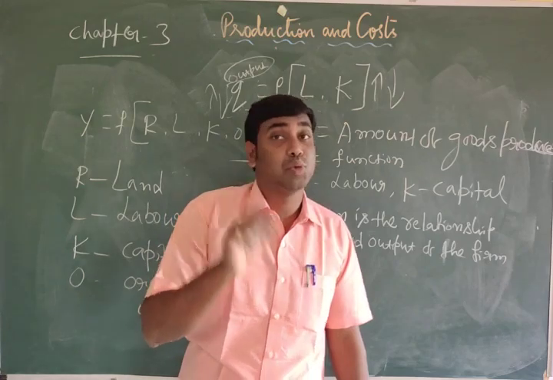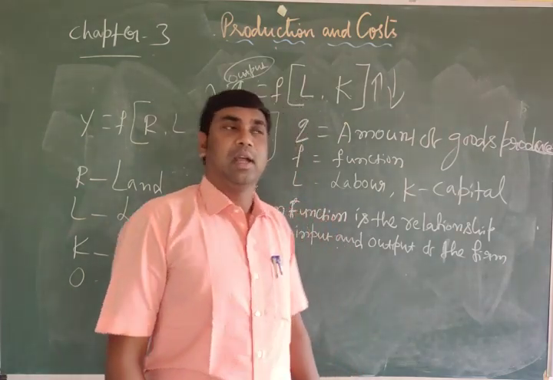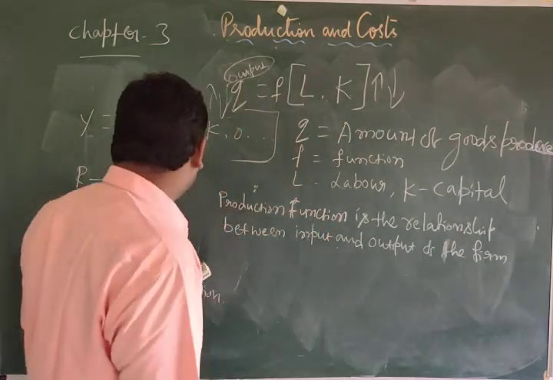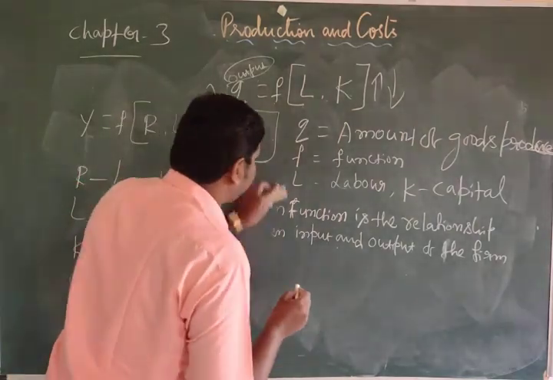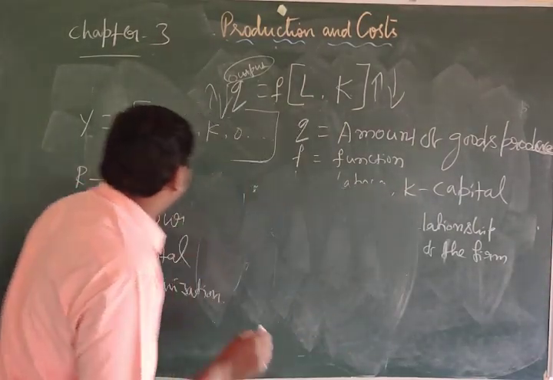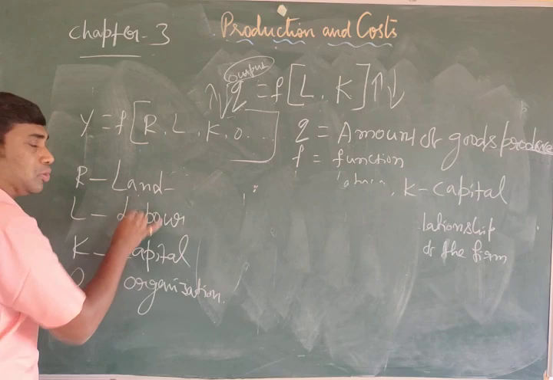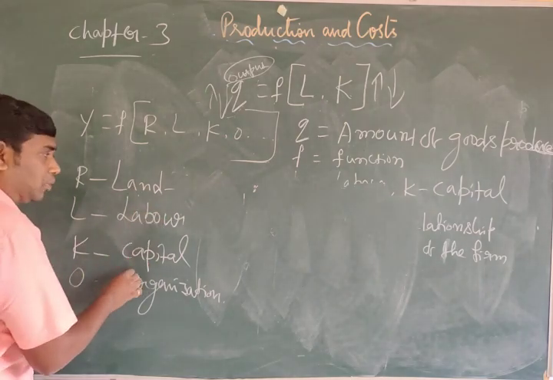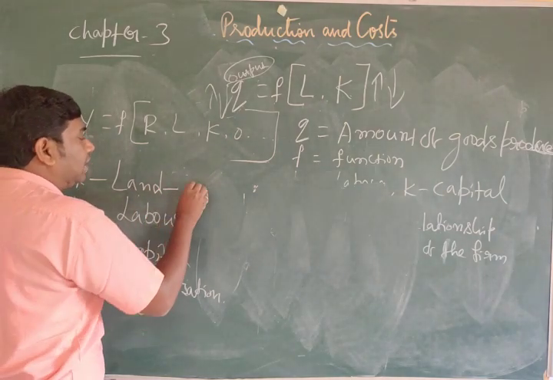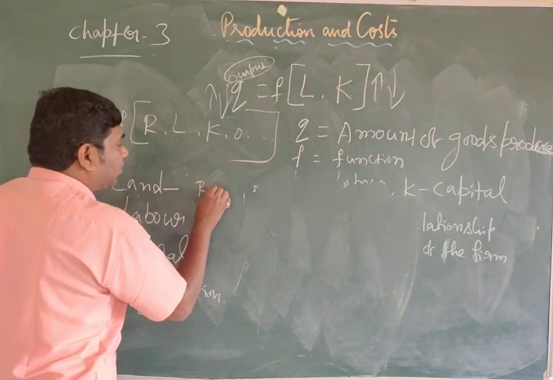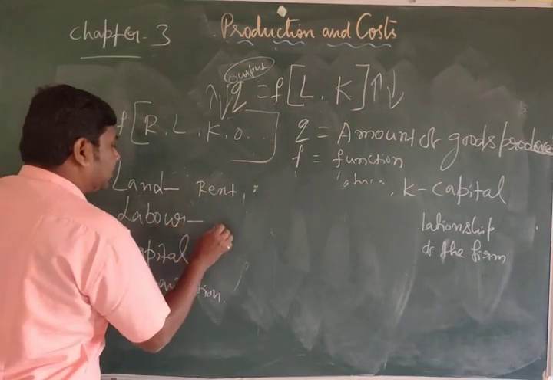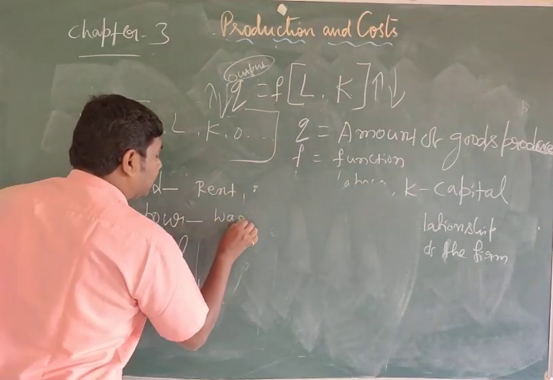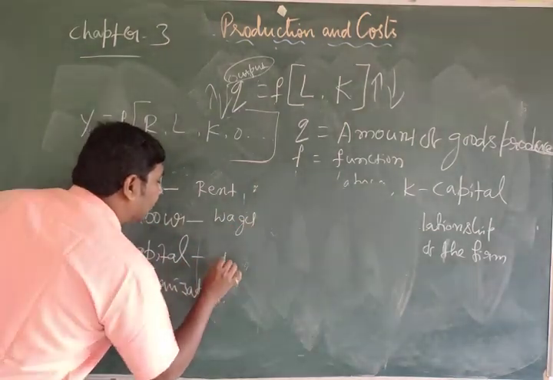Without these, we cannot produce goods and services. The firms use these things to produce goods and services. These are called inputs. When they are using land, they should pay rent. For labor, they should pay wages. For capital, interest.